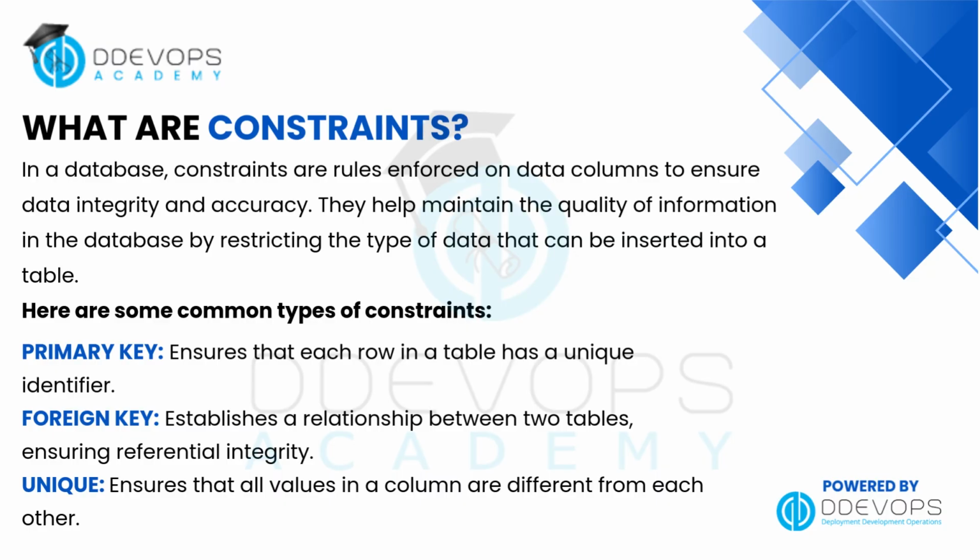The primary key. This ensures that each row in a table has a unique identifier. No two rows can have the same primary key, and it can't be null. Next, the foreign key. This establishes a relationship between two tables, linking a column in one table to the primary key of another. It helps maintain referential integrity, meaning the data stays consistent across related tables. And the unique constraint. This ensures that all values in a column are distinct, no duplicates allowed. Unlike the primary key, a unique column can contain a null value, but only once.